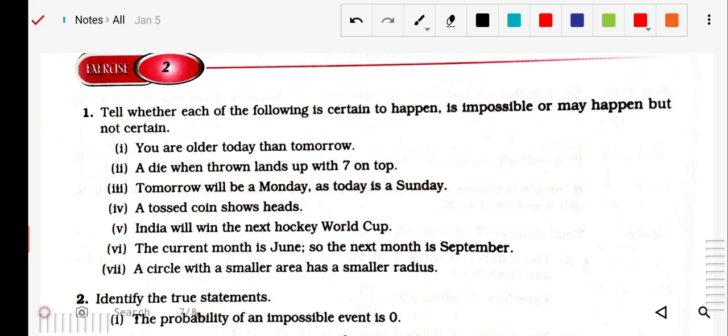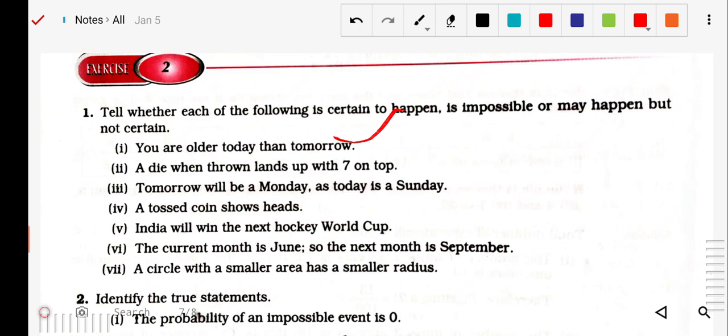So this is your exercise 2. In this exercise, first of all, you can see the questions. Question number 1: tell whether each of the following is certain to happen, is impossible, or may not be certain. So you only have to give the statement whether it is certain or not. First question: you are older today than yesterday. Of course, it is certain. Whatever your age is today, it is greater than yesterday.